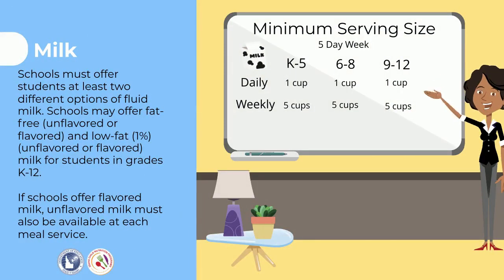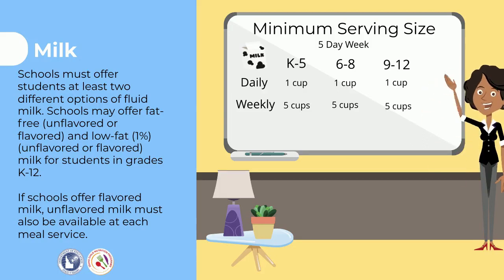The third component of the breakfast meal pattern is milk. Schools must offer students at least 2 different options of fluid milk. Schools may offer fat-free, unflavored or flavored milk, and low-fat, unflavored or flavored milk for students in grades K through 12. If schools offer flavored milk, unflavored milk must also be available at each meal service.